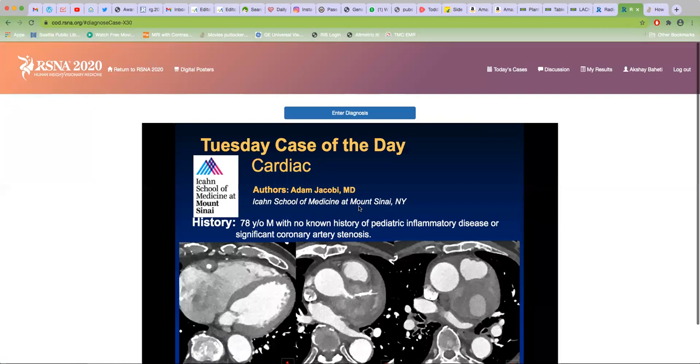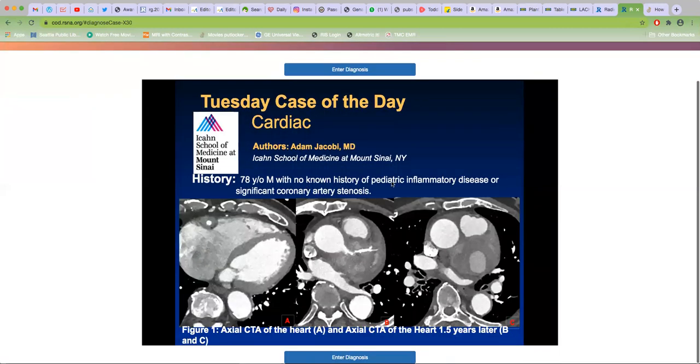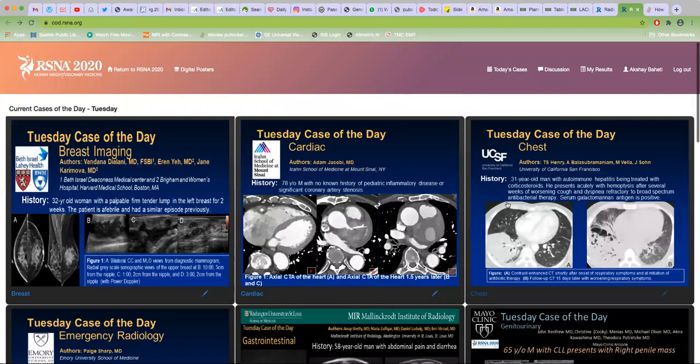So, a 78-year-old with no known history of inflammatory disease or coronary artery stenosis, and then you have this image. Then you have to enter the diagnosis. It's free text, and that's it. The next day you'll know whether you're right or wrong. So that's what you should do. It's a lot of fun, and this is something many people often do together also. It's more for the fun of it.